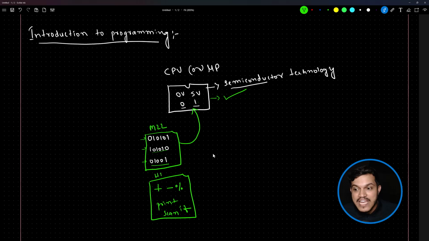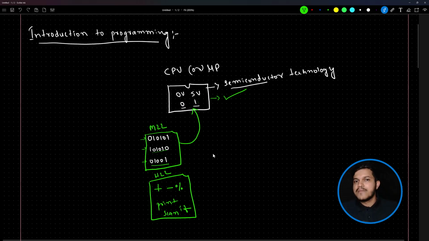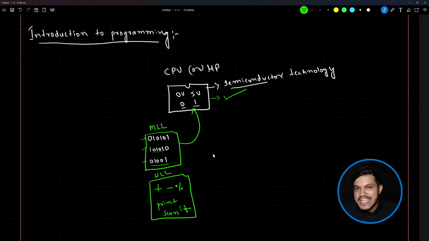Writing programs with English-like commands and symbols, in a human understandable format, we also call a high-level language. Now, if I write a program using English-like commands, print, scan, if, else, and all these symbols, and give it to my processor, will my processor be able to understand? No. The processor says, I cannot understand. You manufactured me using transistors. That means I understand only two things, zeros and ones. Whatever you tell me, plus, minus, print, scan, if, I will not be able to understand, so I cannot do something for you.